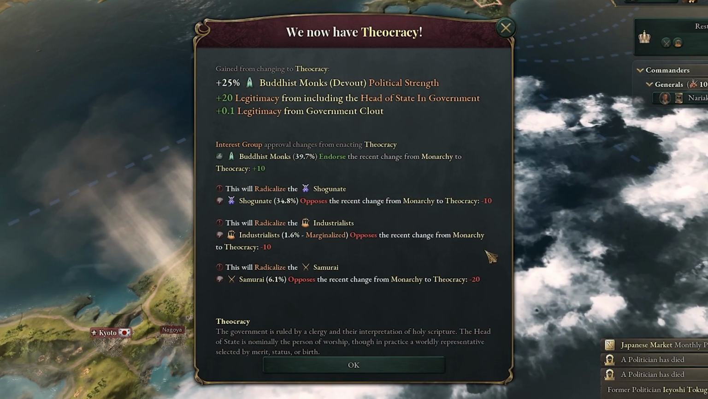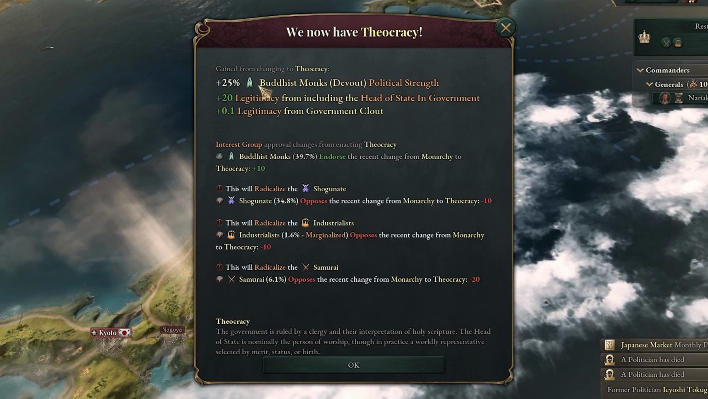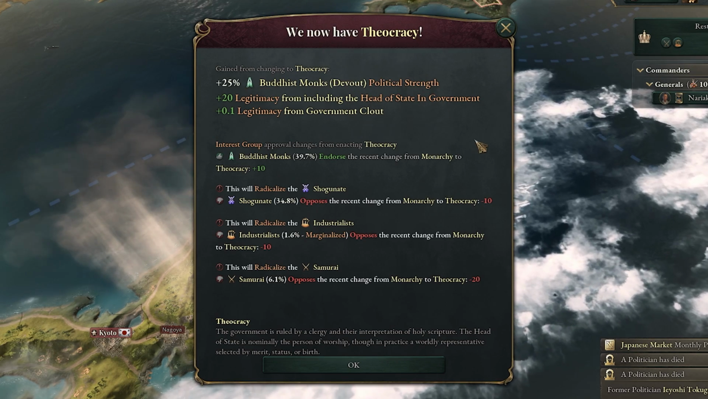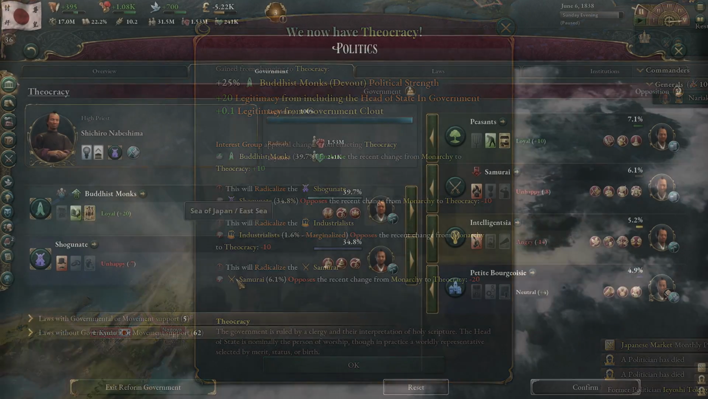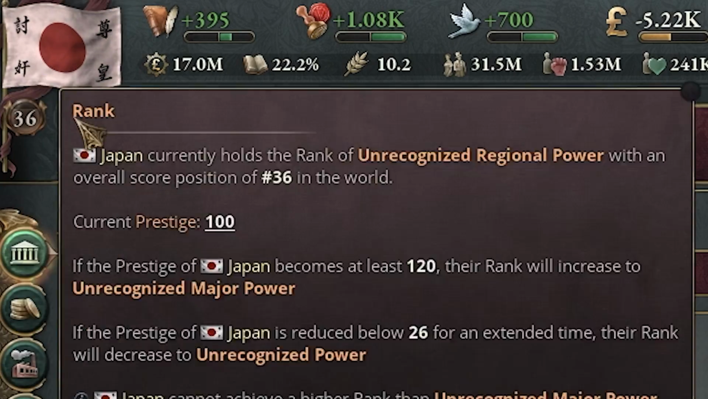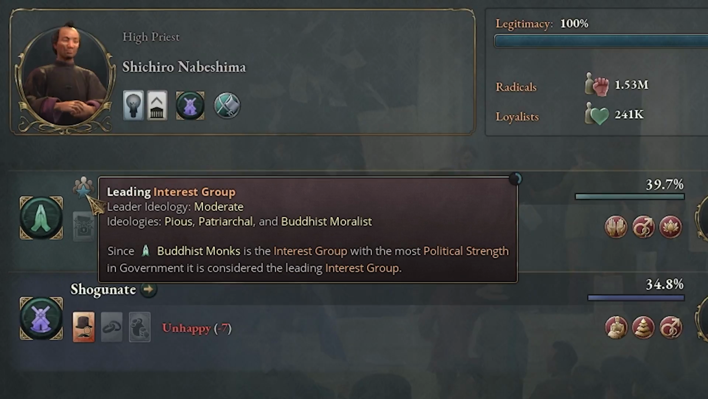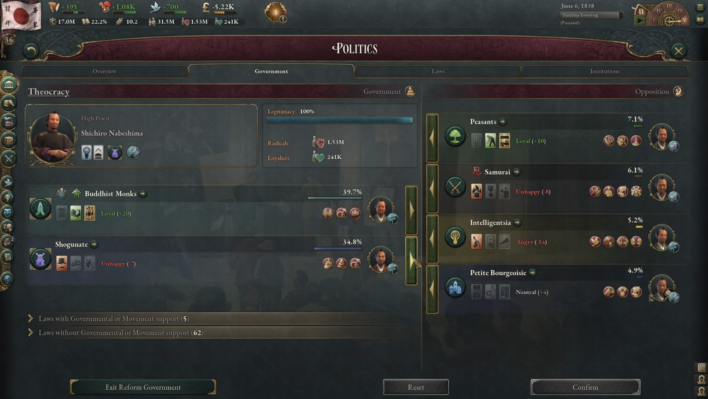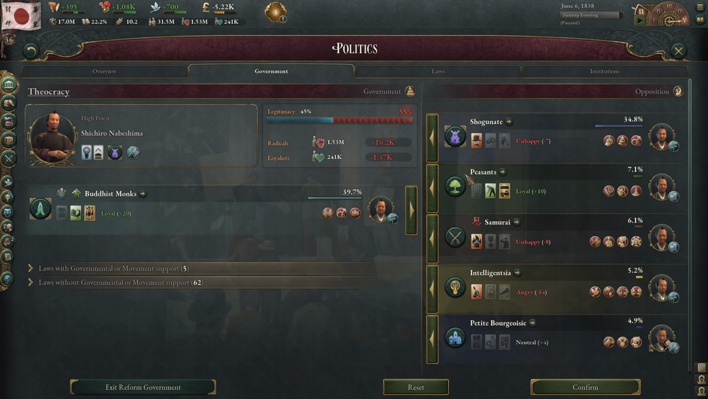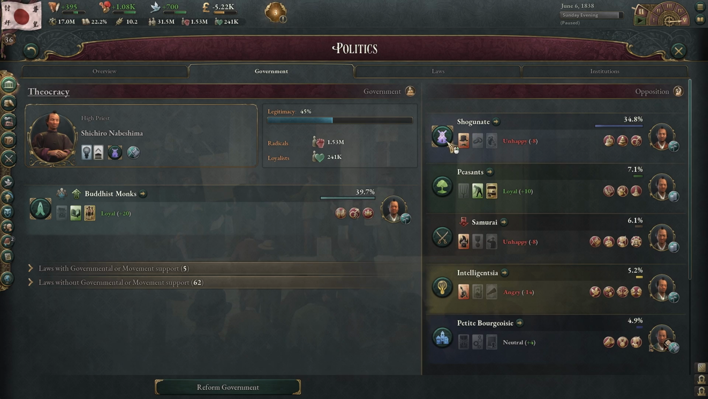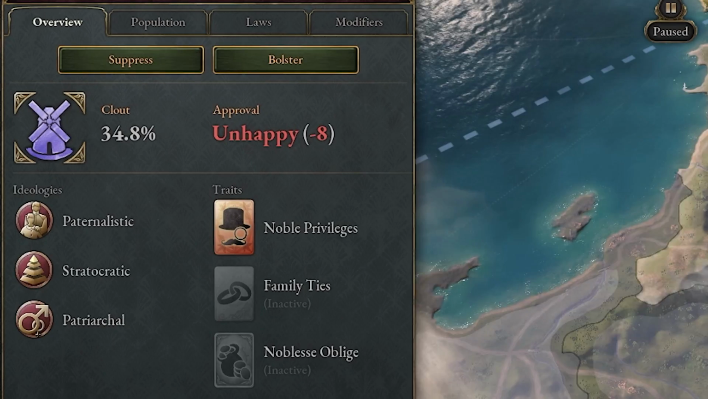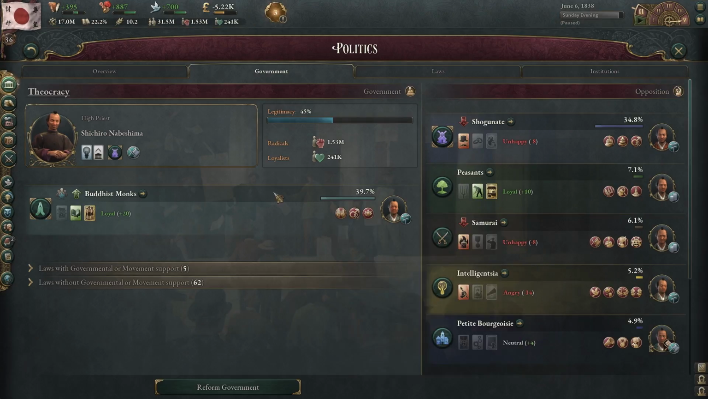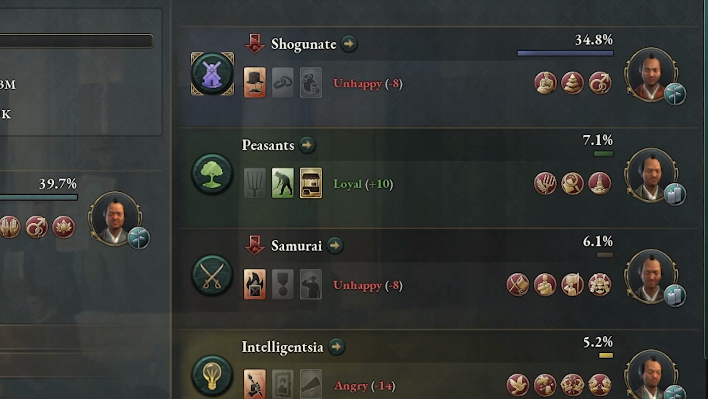And we got theocracy. So that's it. Another plus 25% swing in our favor for political strength. So with theocracy, we did it. We changed our flag. We also are now the leading interest group. So that's how you do it. We could actually kick out the shogunate if we really wanted to, take a big hit in legitimacy. We could, if we don't want to change any laws for a while, go here and we could actually start suppressing the shogunate. So get them the heck out of your government.